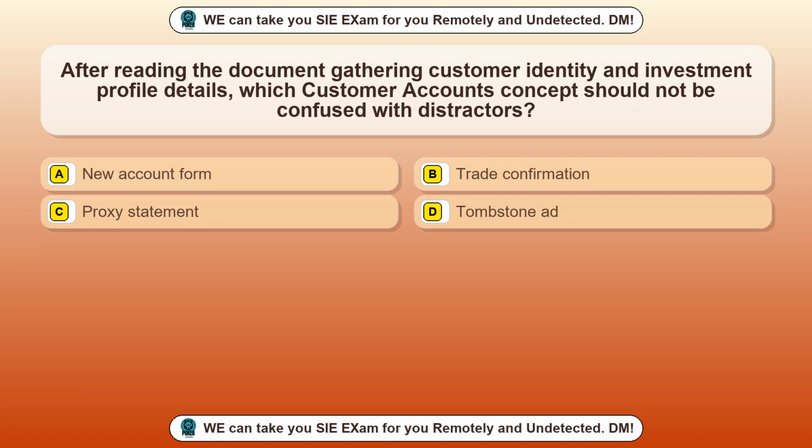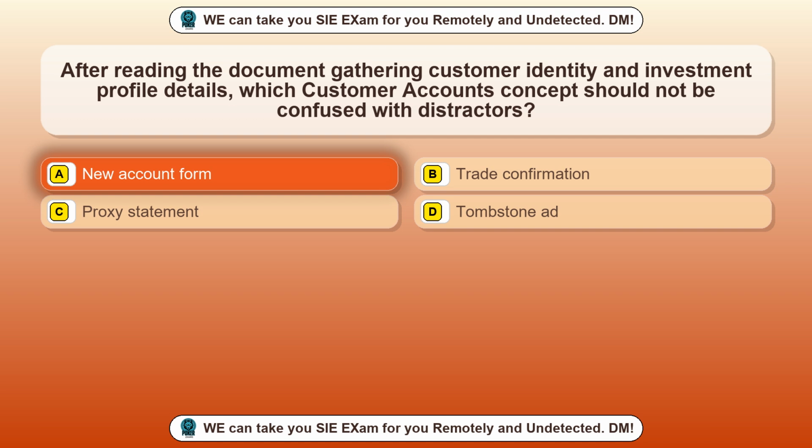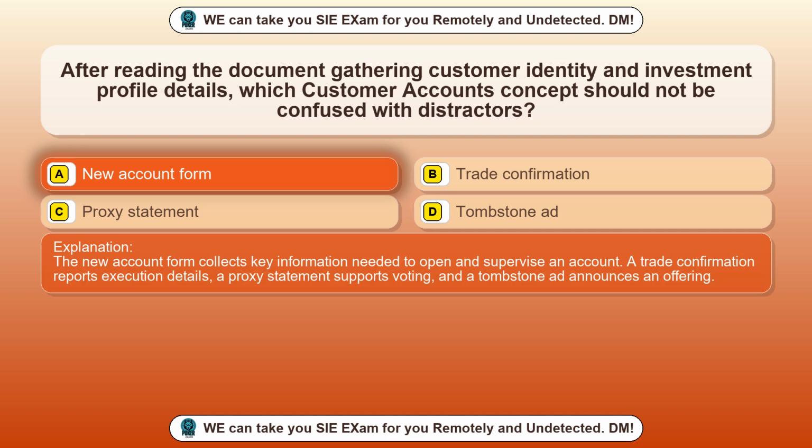Question 85. After reading the document gathering customer identity and investment profile details, which customer accounts concept should not be confused with distractors? Option A, new account form. Option B, trade confirmation. Option C, proxy statement. Option D, tombstone ad. The correct answer is option A, new account form. The new account form collects key information needed to open and supervise an account. A trade confirmation reports execution details, a proxy statement supports voting, and a tombstone ad announces an offering.